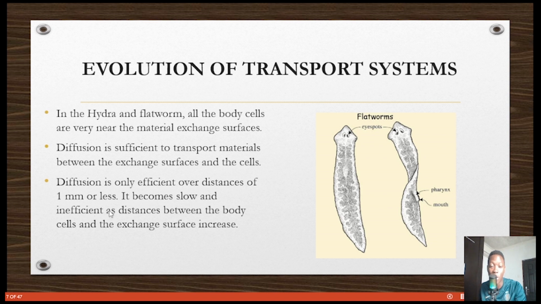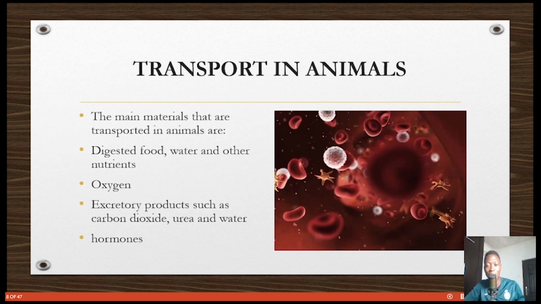It becomes very slow and inefficient as the distance between the body cells and the exchange surface increases. So that's why in humans we can't use this simple mechanism of just diffusion alone. No, we need a transport system that will transport things over the entire body. And so good. Let's move on to transport in animals.